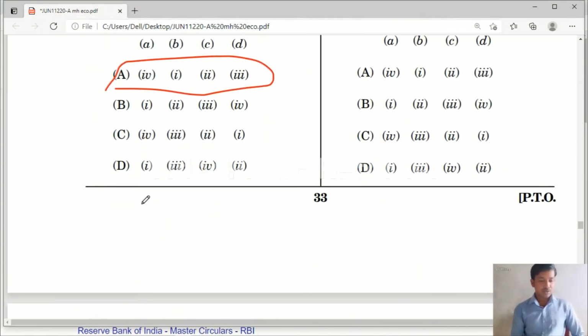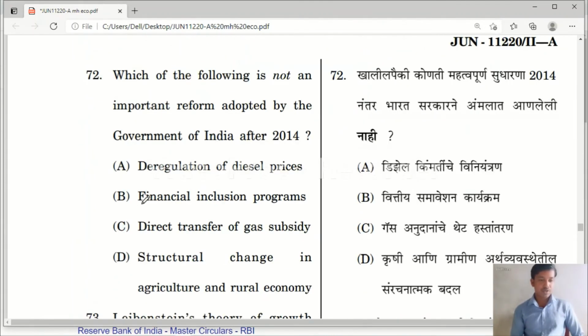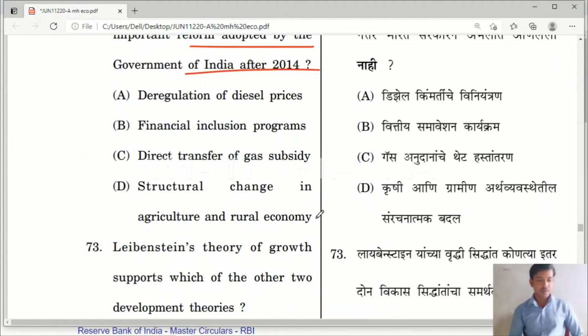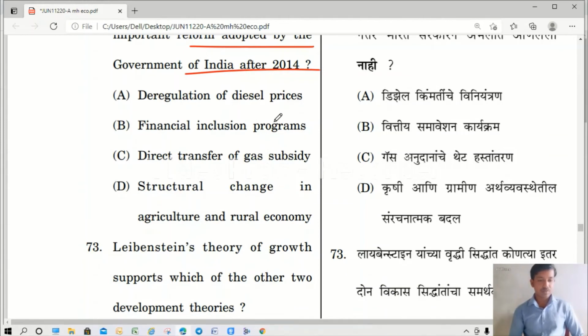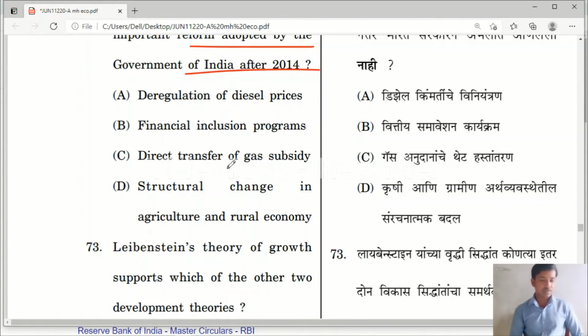Yes, question number 72. Which of the following is not an important reform adopted by the government of India after 2014? Option A, deregulation of diesel prices; financial inclusion program; direct transfer of gas subsidy; structural change in agriculture and rural economy.